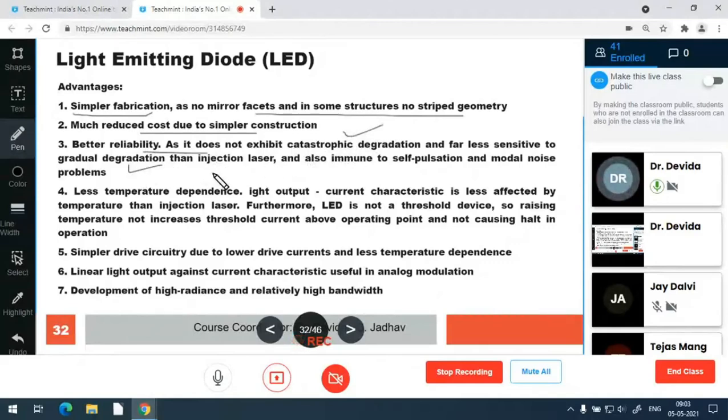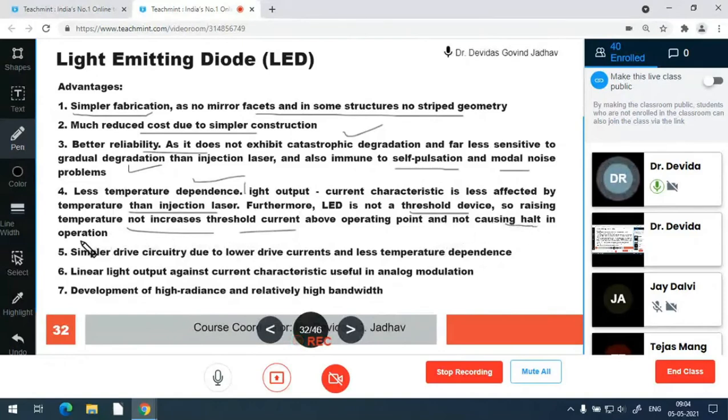It is immune to self-pulsation and modal noise problems, and it has less temperature dependence of the light output and current characteristic, less affected by temperature than the injection laser. It is not a threshold device, so there is no problem of raising the temperature and raising the threshold itself, and there will be no halt in the operation.